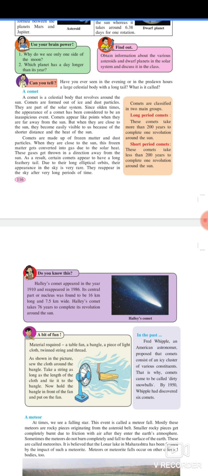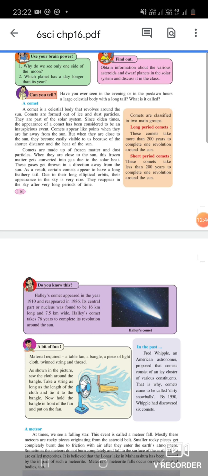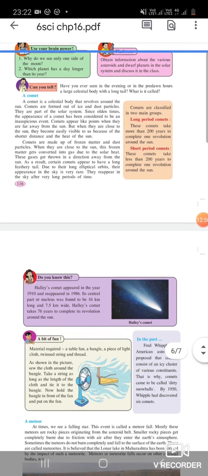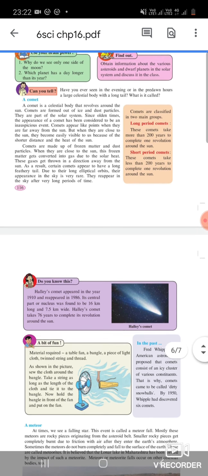Comets are made up of frozen matter and dust particles. When they are close to the sun, the frozen matter gets converted into gas due to the solar heat. These gases get thrown in a direction away from the sun. As a result, certain comets appear to have a long feathery trail. Due to their long elliptical orbits, their appearance near the sun is very rare. They reappear in the sky after a very long period of time.